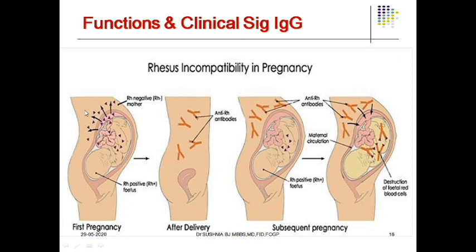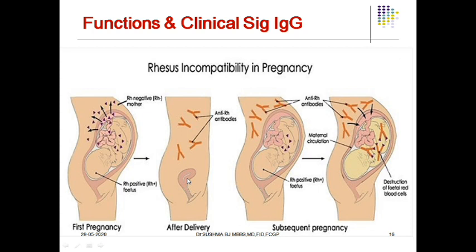What happens immediately after the delivery? Because there is a mixing of the fetal blood with the maternal blood during delivery or soon after the delivery, the Rh antibodies are produced in the maternal blood.